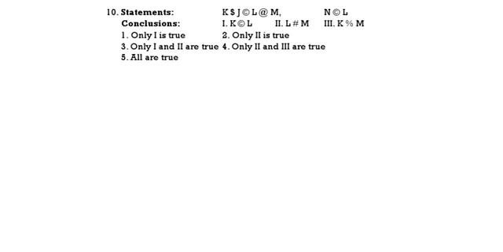So hash means less than, C round means greater than, percentage means equal to, dollar means greater than or equal to, at for means less than. K dollar J, K greater than or equal to J, J greater than L, L less than or equal to M, N C round L, that means N greater than L.